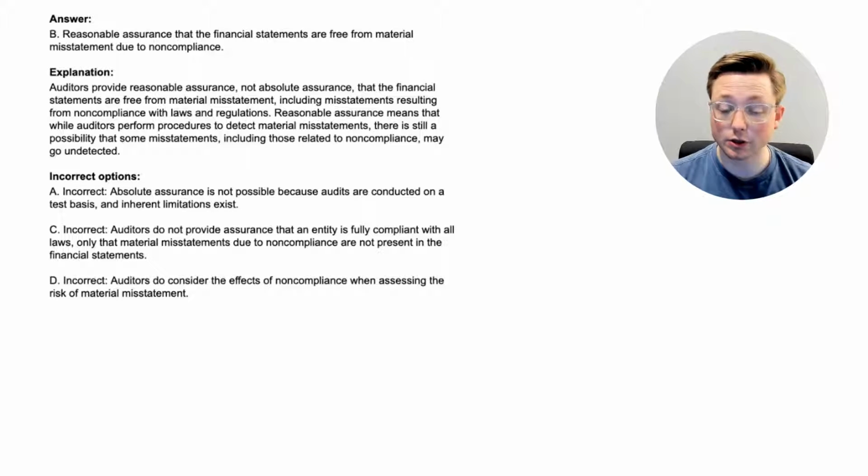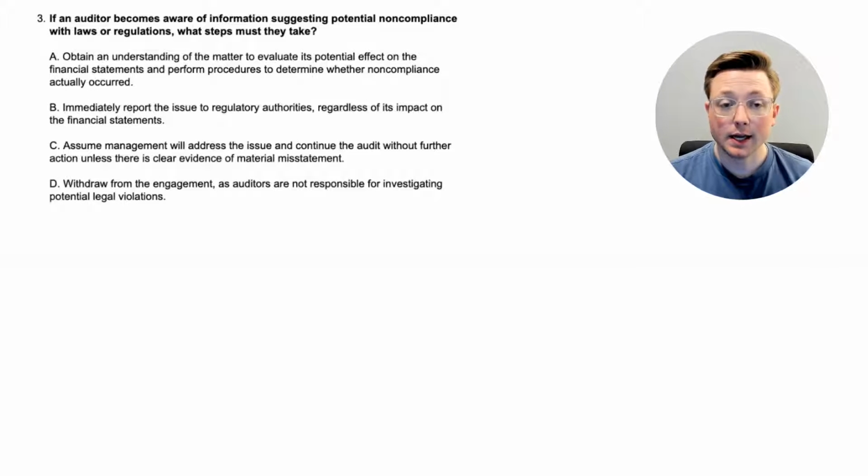And now let's talk about option D. That was incorrect because auditors do consider the effects of noncompliance when assessing the risk of material misstatement, and we learned that in the first question. All right, let's go to the next question. All right, here we are at question 3. If an auditor becomes aware of information suggesting potential noncompliance with laws or regulations, what steps must they take? Let's go through the options.